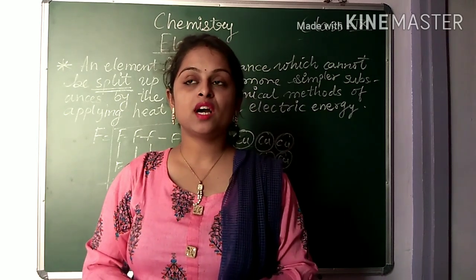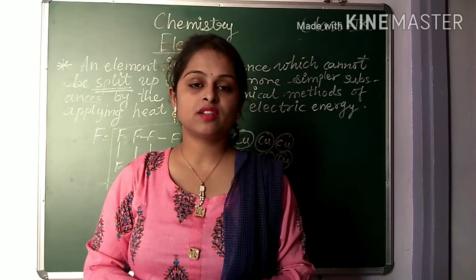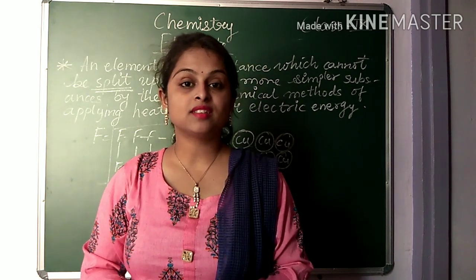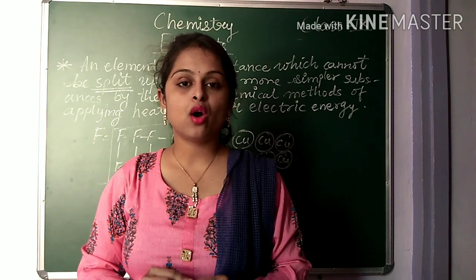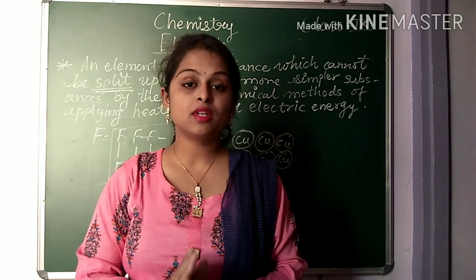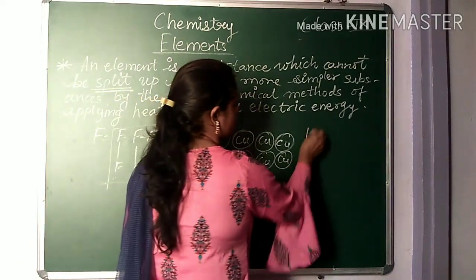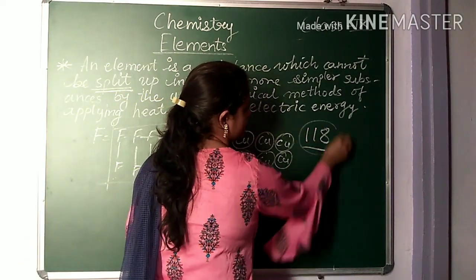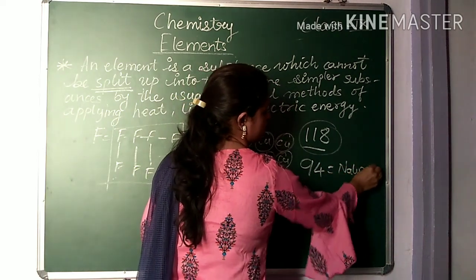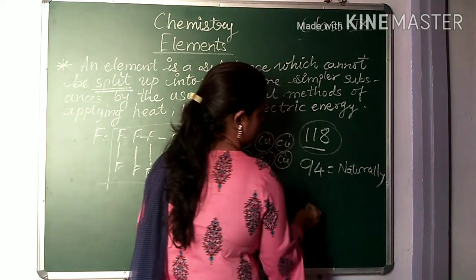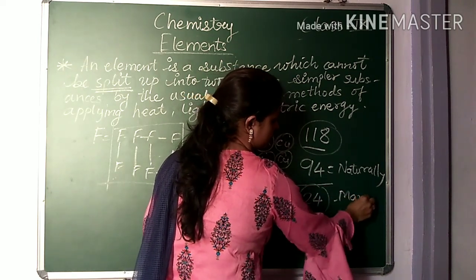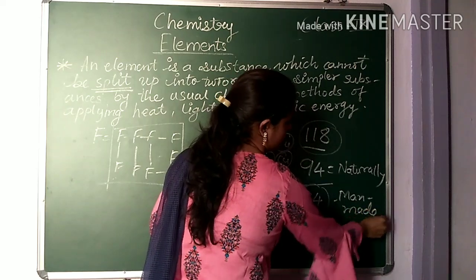See, we are studying at present, we know that 118 elements are there, okay, and whatever matters are around us, they all contain elements. Among the 118 elements, 94 elements are naturally occurring and 24 are man-made.